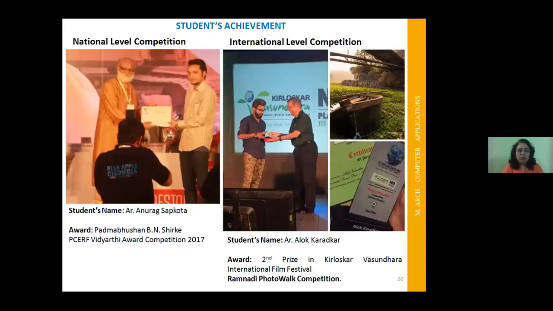Apart from academic work, we always provide the facility for the students' achievements at national level and international level also. One of our students, Anurag Sapkota, received an award in the BN Shirke PCRF Vidyarthi Award competition in 2017. At the same time, Alok Karadkar achieved second prize in the Kirloskar Vasundhara International Film Festival, in the Ramnadi photo walk competition. So apart from academic work, we always encourage students to go for cultural activities also, which develops their overall surroundings.